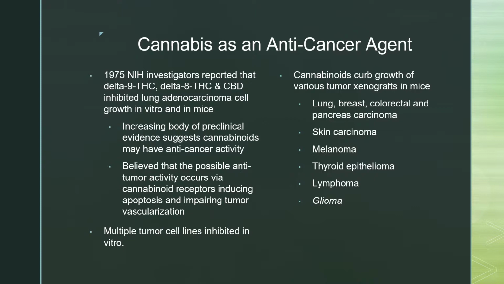In 1975, NIH investigators reported that delta-9 THC, delta-8 THC, and CBD inhibited lung adenocarcinoma cell growth in vitro and in mice. Cannabinoids curb growth of various tumor xenografts in mice: lung, breast, colorectal, and pancreas carcinoma, skin carcinoma, melanoma, thyroid epithelioma, lymphoma, and glioma.